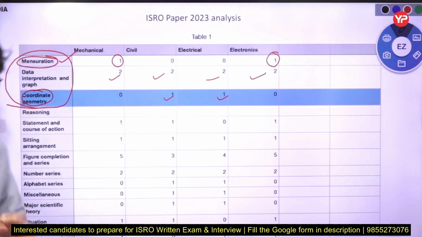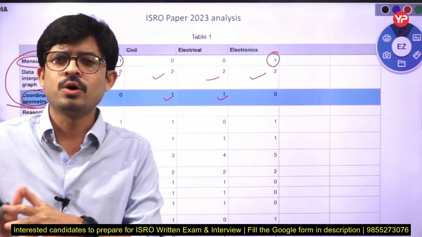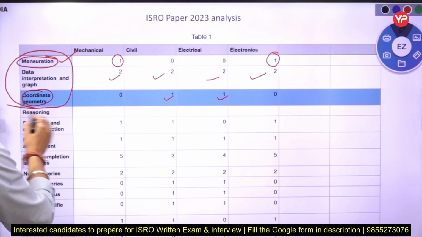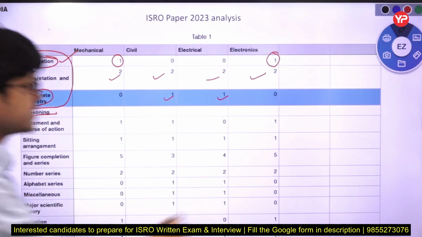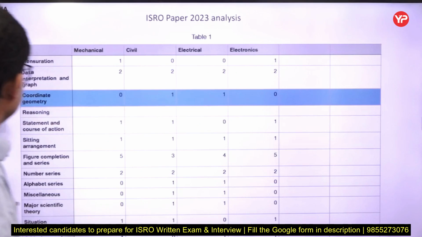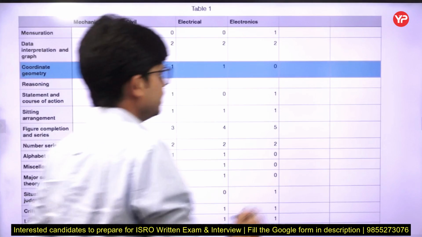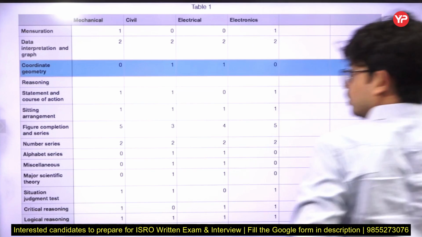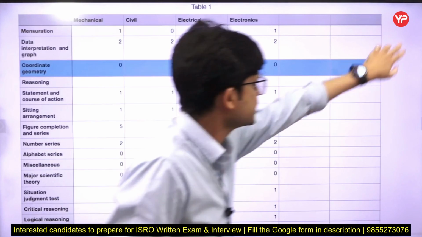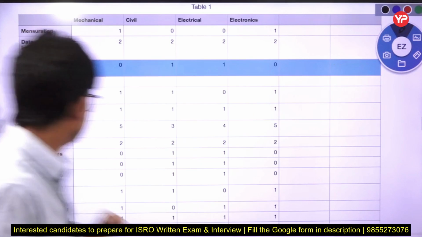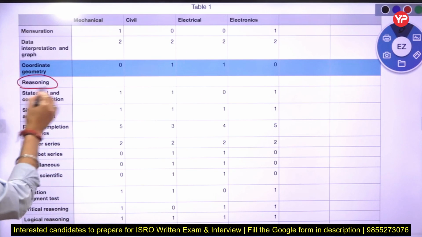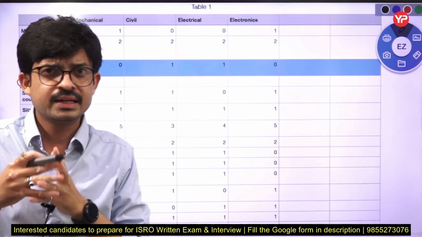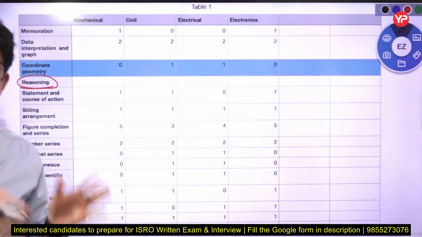Now we discuss a very important topic, reasoning. In reasoning there are some very important topics that you cannot see anywhere else in an exam.